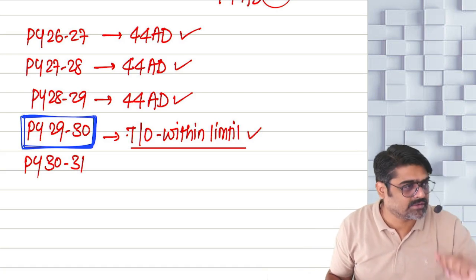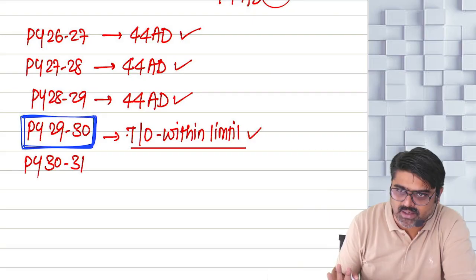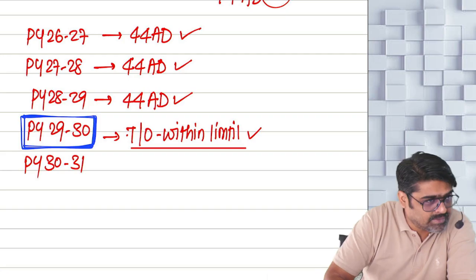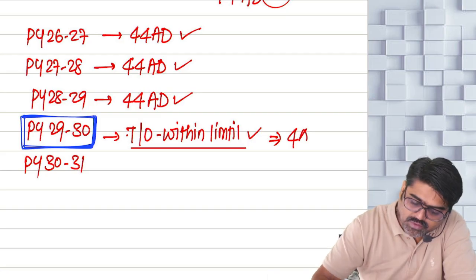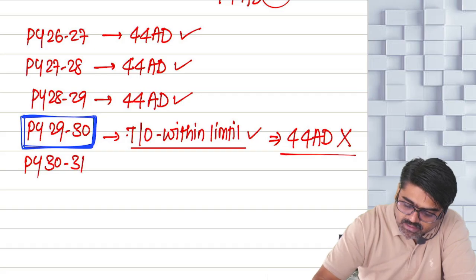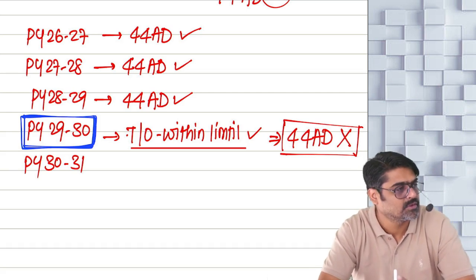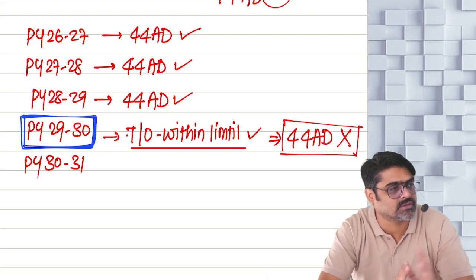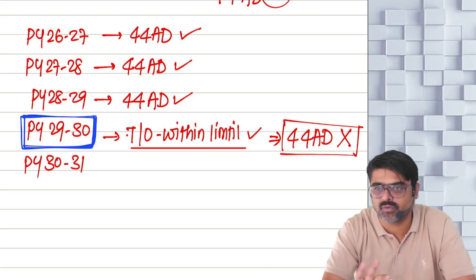So they have given some relaxation. What relaxation? That out of these 5 years, in any year, even if the turnover was within the limit, still, if you want, you can choose not to follow 44AD, meaning you can show lower profits. So how much was your turnover? 1.6 crores. 8% of that. So at least in this year, you were supposed to show how much?